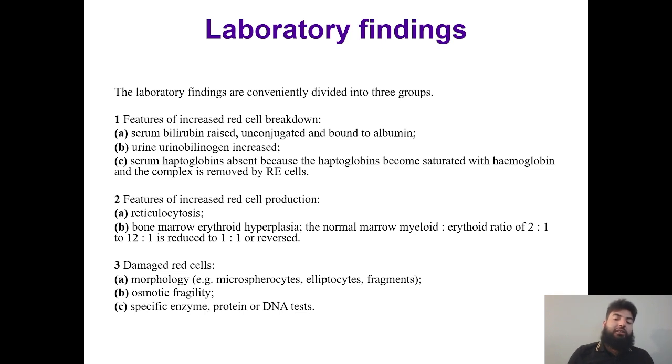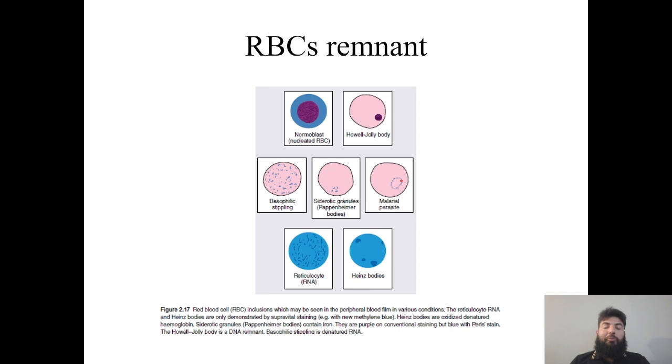And then we have certain tests such as the osmotic fragility test, which we use to rule out the cause of red cell membrane diseases, and specific enzyme, protein, and DNA tests could be used to diagnose the specific cause. So this is very important to remember.